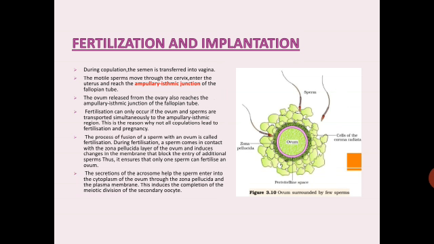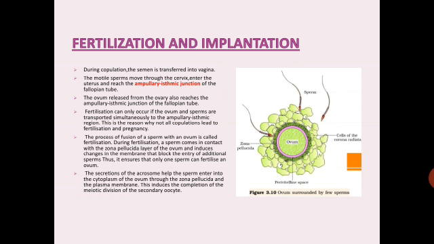The sperms will move through the cervix and reach the ampullary isthmic region of the fallopian tube. The ovum released from the ovary also reaches the ampullary isthmic region. Fertilization can only occur if the ovum and sperms are transported simultaneously to the ampullary isthmic region. This is the reason why not all copulations lead to fertilization and pregnancy.